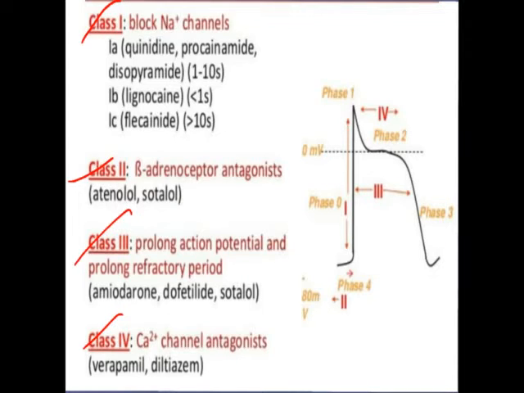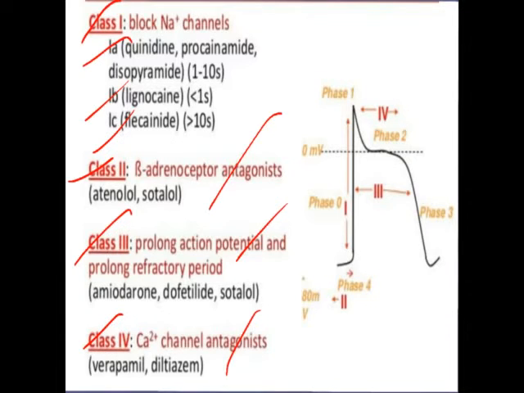Class 2 are generally the beta antagonists or beta adrenergic receptor antagonists. These drugs come under class 2. Class 3 can prolong the action potential and the refractory period. And class 4 are the calcium channel blockers, or you can say the calcium channel antagonists. Again, class 1 is classified into 1A, 1B, and 1C depending upon their action.